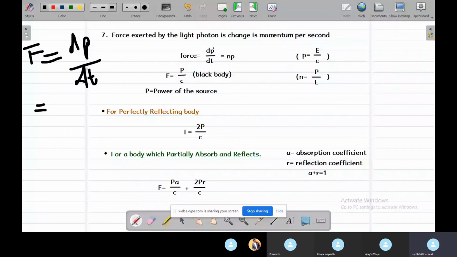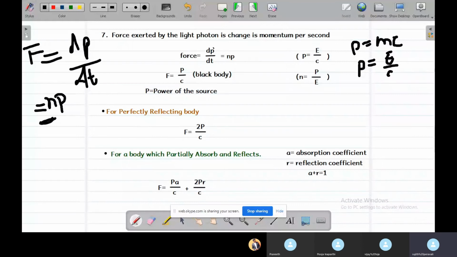This is the basic formula of force exerted by light photons. And we know that p equal to mc, therefore p will be equal to E by c, which is from the previous point.